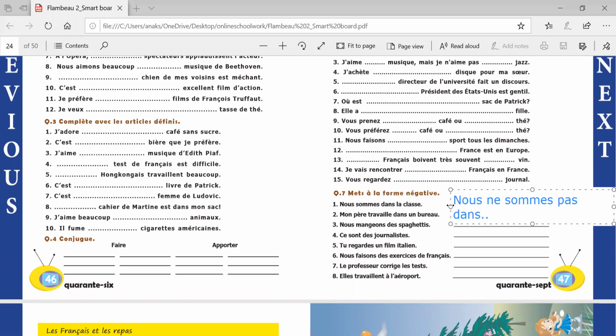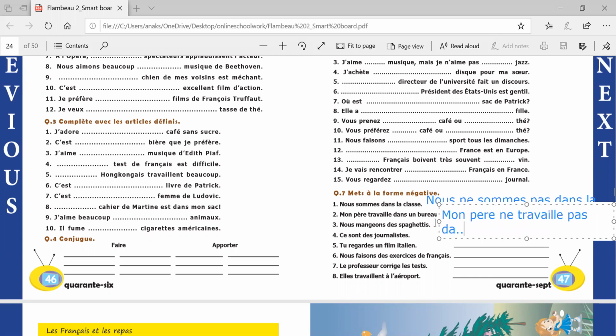So you can continue writing dans la classe. In the second one, we have Mon père travaille dans un bureau. My father works in an office. So here the negation will be Mon père ne travaille pas dans, and then you can continue dans un bureau.